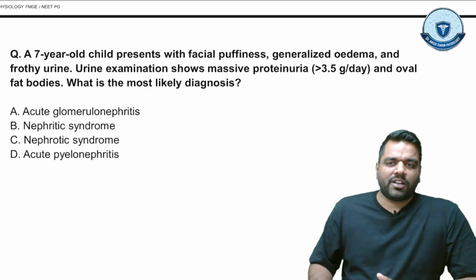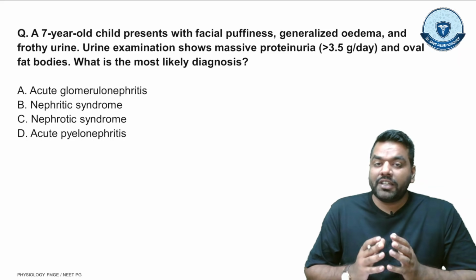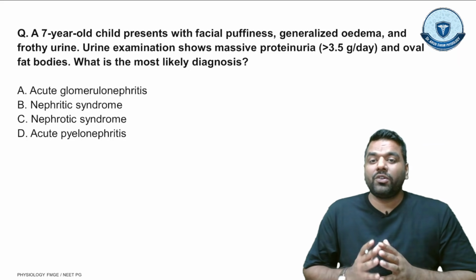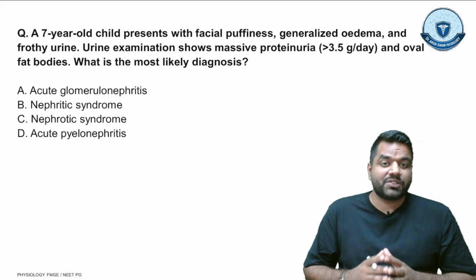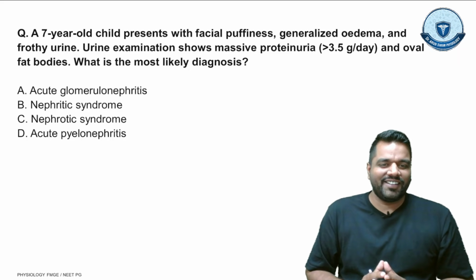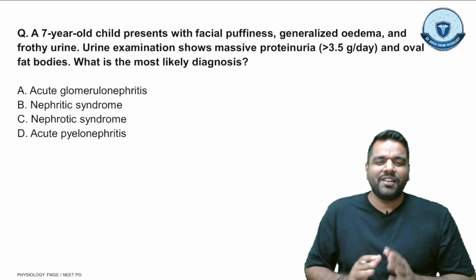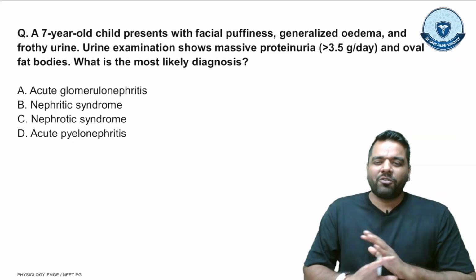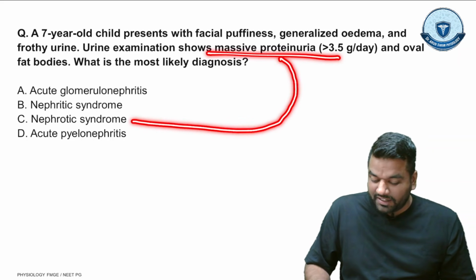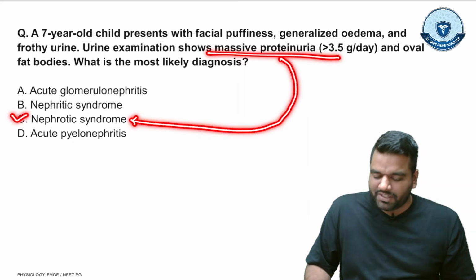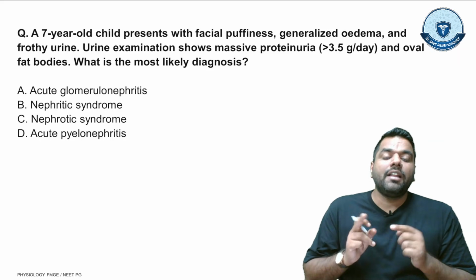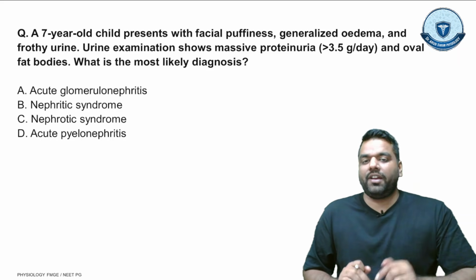So first of all, the question is: a 7-year-old child presents with facial puffiness, meaning periorbital edema, generalized edema, anasarca, and frothy urine. Urine examination shows massive proteinuria and oval fat bodies. Guys, what is the most likely diagnosis? Just now we discussed that massive proteinuria, facial puffiness, generalized edema, and frothy urine are the key features of nephrotic syndrome. So the right answer of this MCQ is nephrotic syndrome. If it was nephritic syndrome, then there would be less proteinuria and there would be hematuria, right?